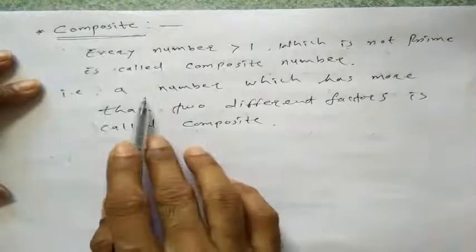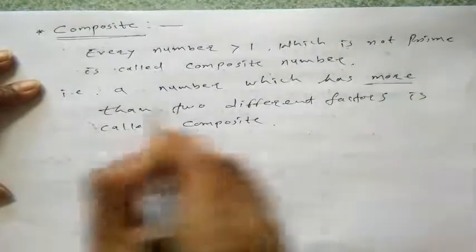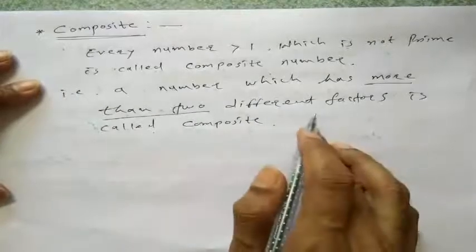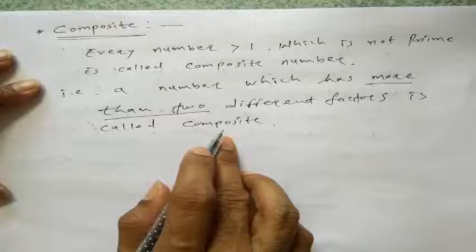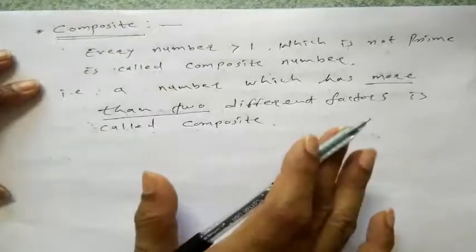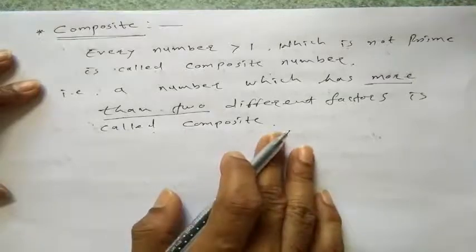A number which has more than two different factors is called a composite number.